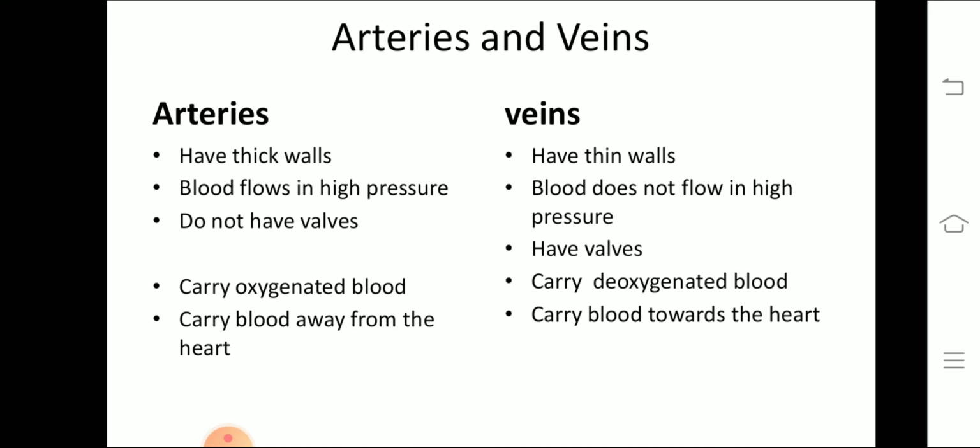The arteries do not have valves. Valves are flap-like structures which prevent the backflow of blood, whereas veins have valves. Arteries carry oxygenated blood, veins carry deoxygenated blood. And arteries carry blood away from the heart as they distribute the blood to different parts of the body. And veins collect the deoxygenated blood from different parts of the body, so they carry blood towards the heart.